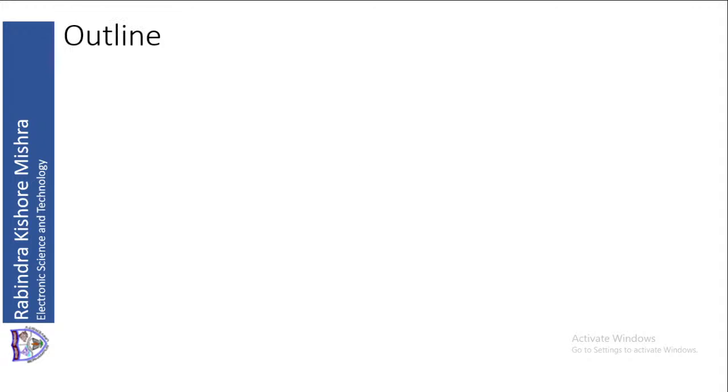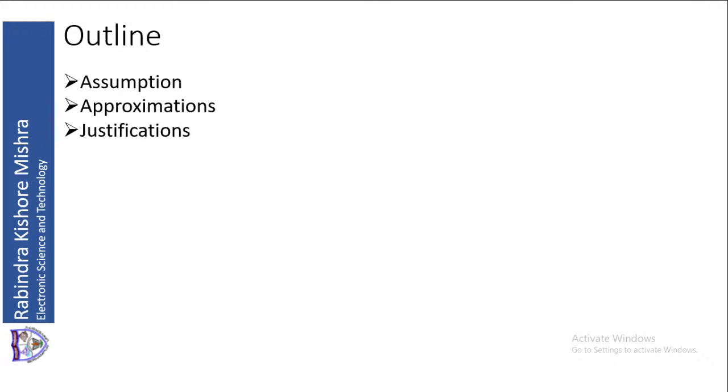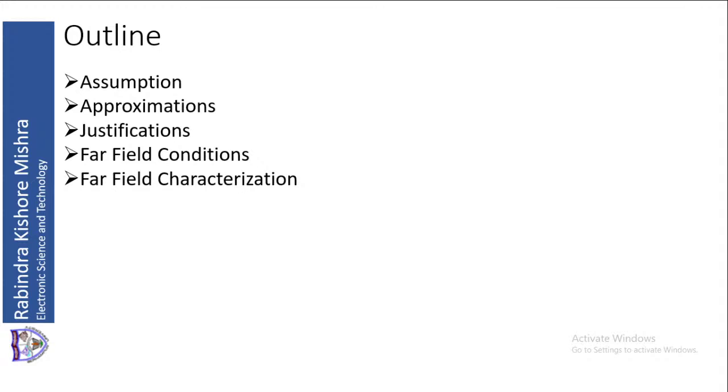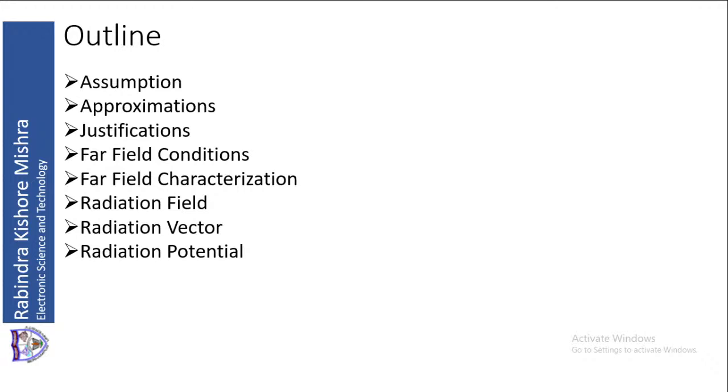The outline of today's lecture is: first we will look at the assumptions that we will make, then the approximations that we are making, then the justifications regarding these approximations. Then we'll go to the conditions for far field, then the characterization of the far field. Then we'll come to what is radiation field, radiation vector, and radiation potential.